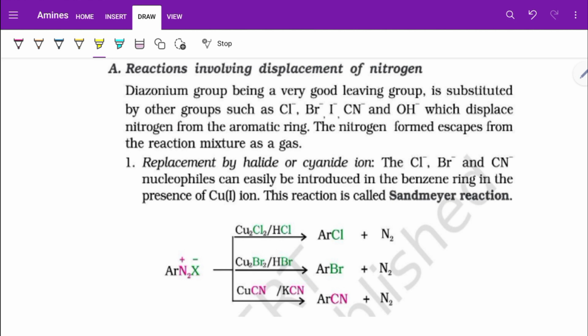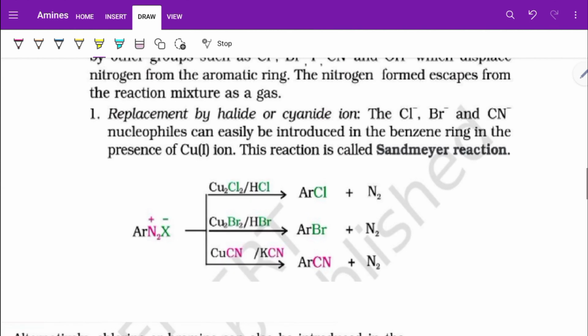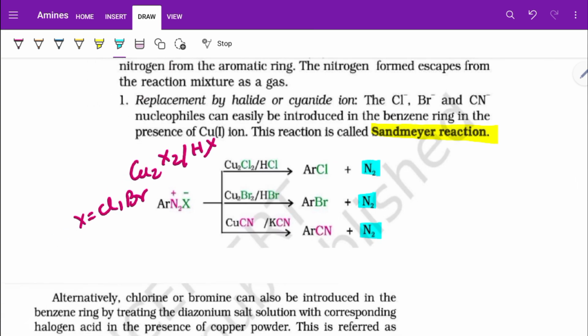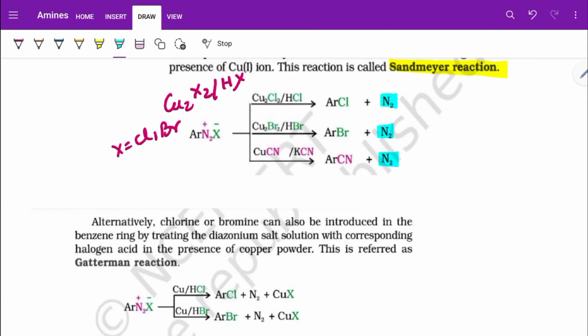So let us see how we can obtain other products from the benzene diazonium halide intermediate, made by diazotization from aniline. We can obtain chlorobenzene, bromobenzene, cyanobenzene. These we can obtain by a reaction known as Sandmeyer's reaction using Cu2X2 in presence of HX, where X can be Cl or Br. So we can obtain chlorobenzene or bromobenzene. Remember, the important side product is N2 gas in each case. We can also use CuCN and KCN in order to obtain ArCN.